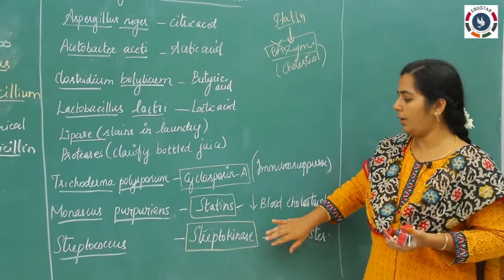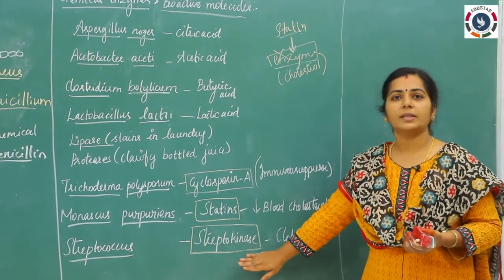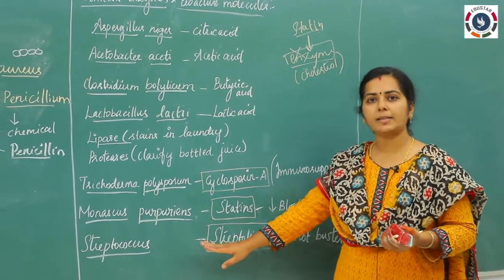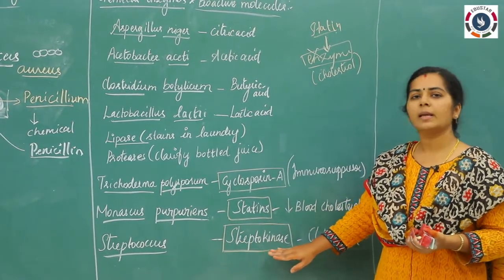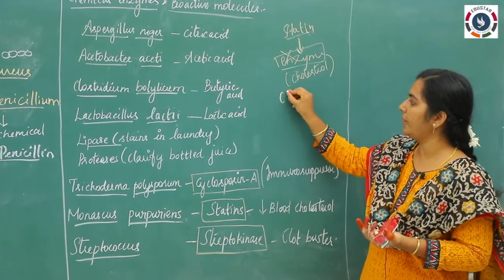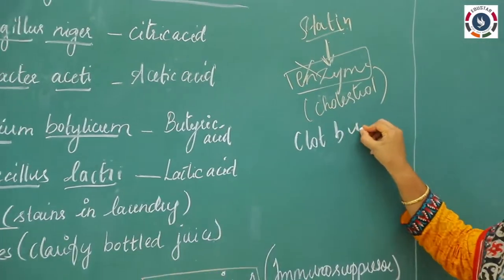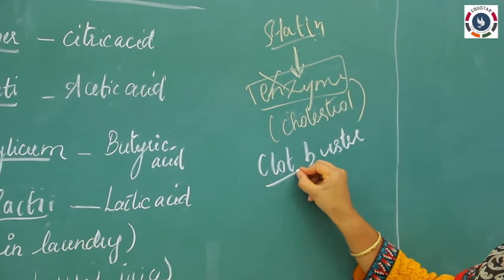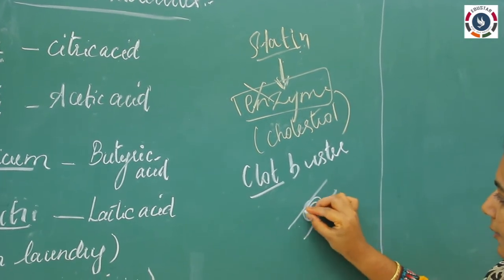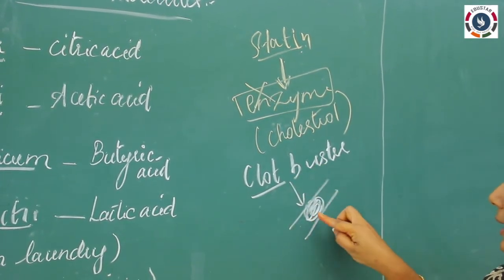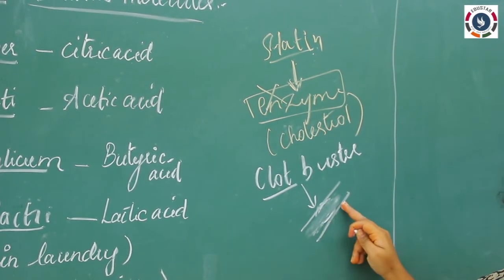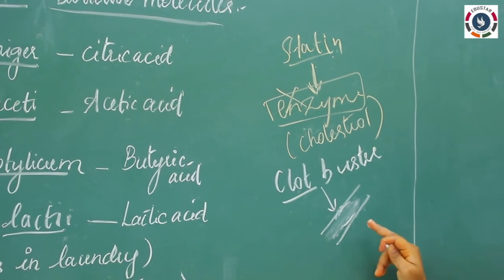And also another compound, streptokinase, okay. This is very important for curing myocardial infarction. From the bacteria Streptococcus, we are isolating an enzyme, streptokinase. This enzyme acts as a clot buster. We say this is a clot buster because it will remove clots. So if a patient has a clot in the heart vessel, and we give the streptokinase enzyme, it will remove the clot, okay. So this is an important application in myocardial infarction patients, okay.